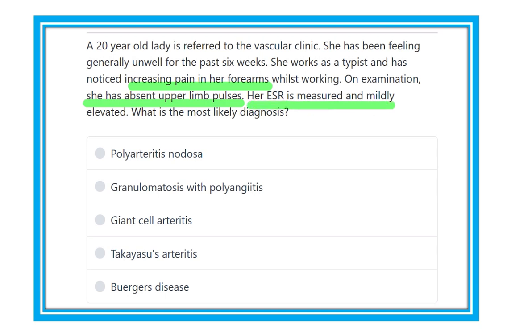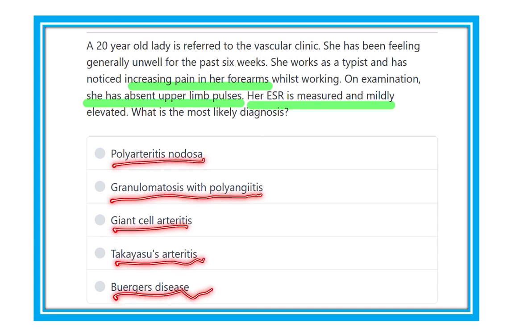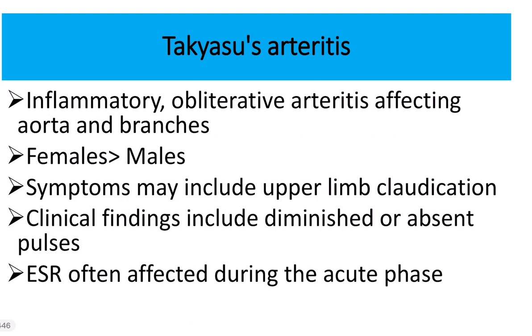What is the diagnosis? We have to find the diagnosis in a 20-year-old lady with increasing forearm pain while working and an absent upper limb pulse. The most important points are the absent upper limb pulse and the raised ESR. The options are polyarteritis nodosa, granulomatosis with polyangiitis, giant cell arteritis, Takayasu arteritis, and Buerger's disease. First of all, let's look at Takayasu arteritis.